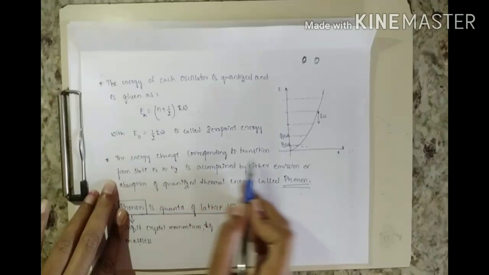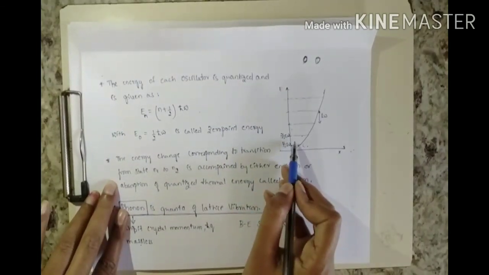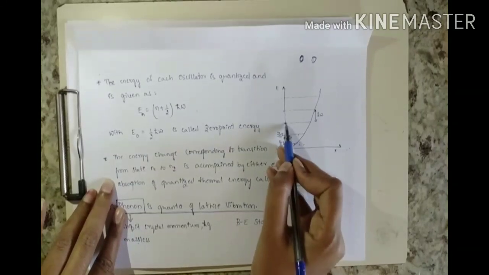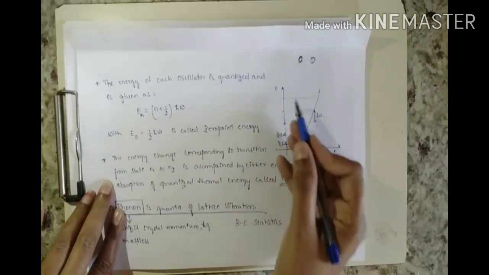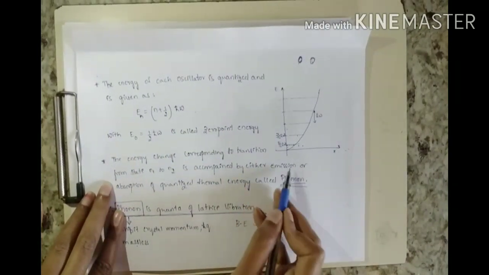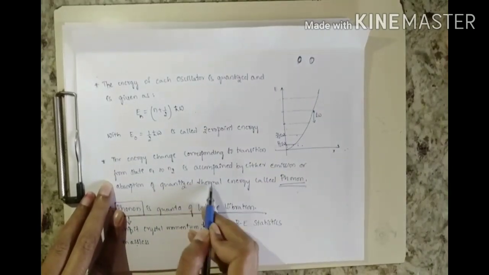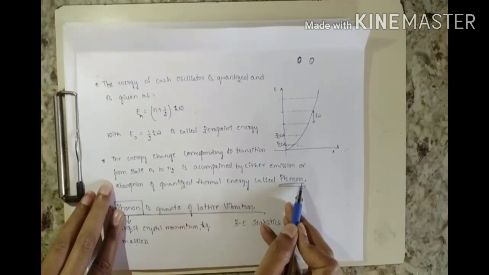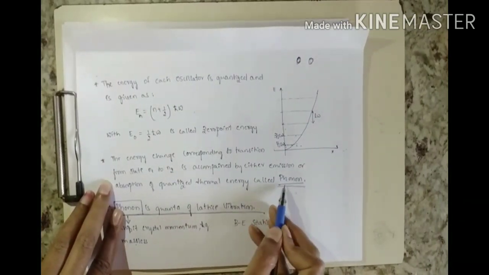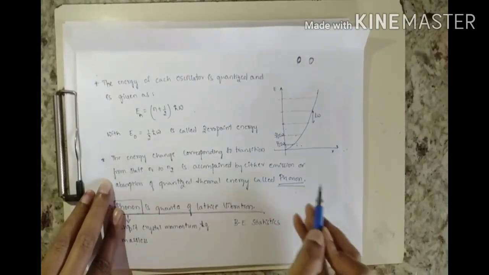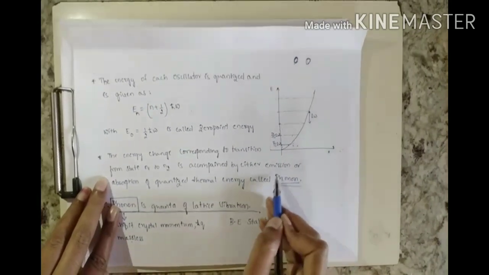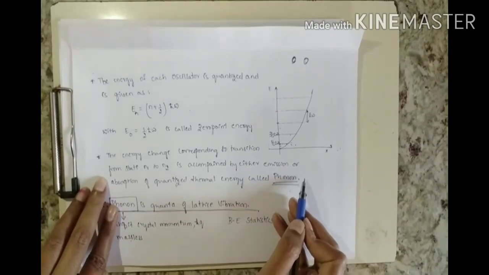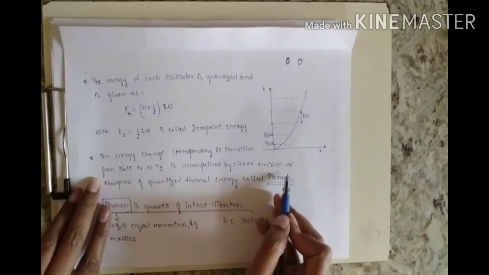The transition between these states, that is n0, n1, n2, n3, n4, is accompanied by either emission or absorption of quantized thermal energy, and these are called phonons. Phonons are nothing but ideal heat vibrational particles exhibiting quantum nature.